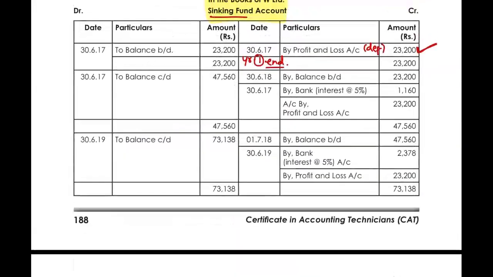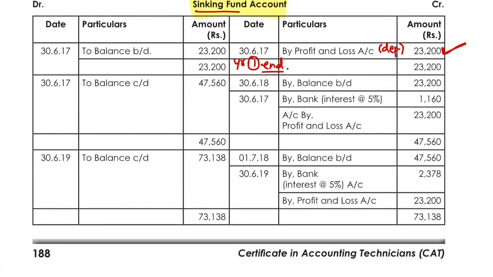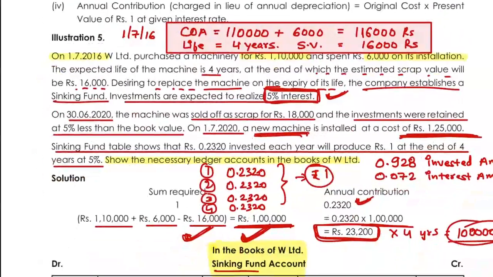Okay. Now, the first year has ended. In the second year, when year two has started, this balance has been brought down and, okay, let us read out again.